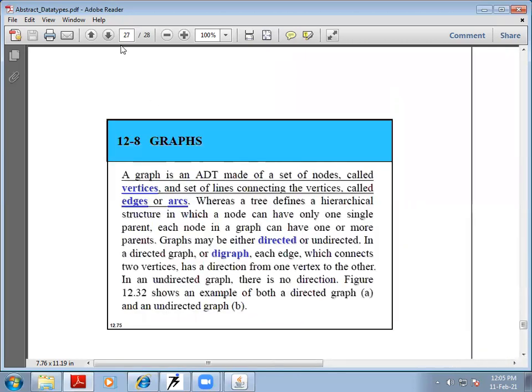Okay. After these trees, we also have graphs. So what is a graph? A graph is also an abstract data type. It is made of a set of nodes called vertices, and they are connected by